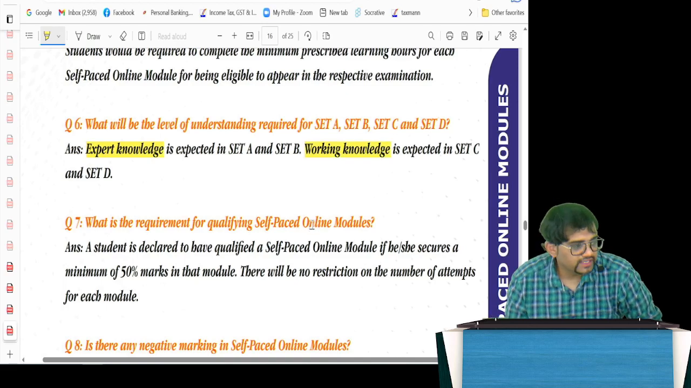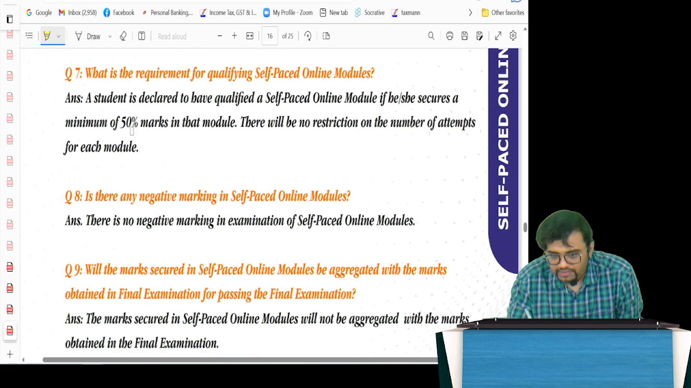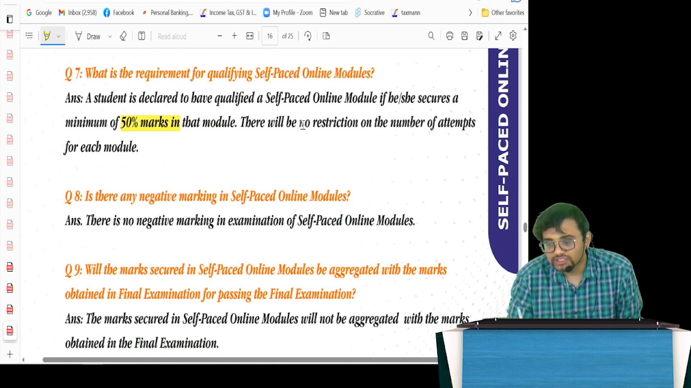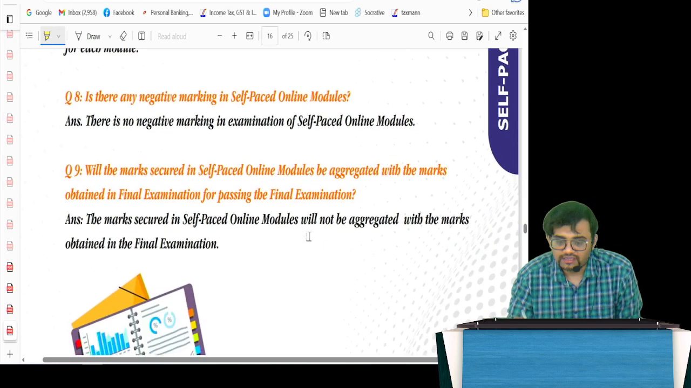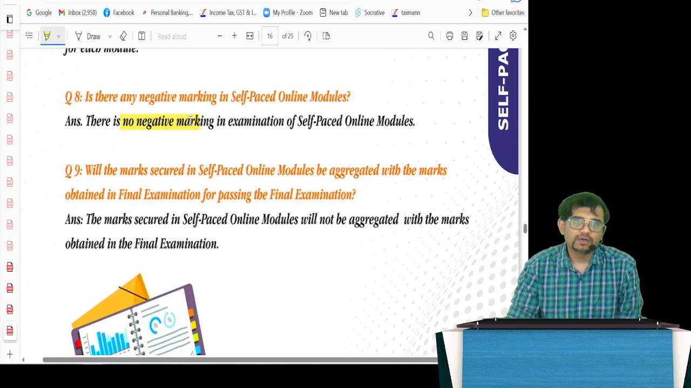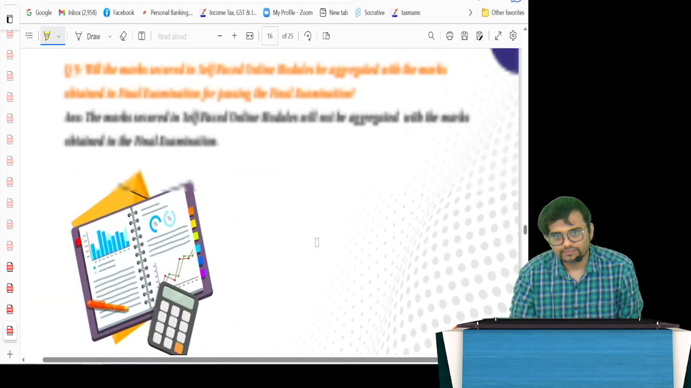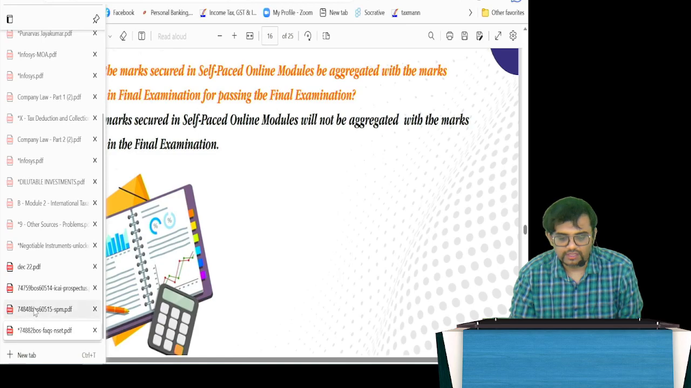Sir, what is the criteria? You have to score 50% in each of these sets to clear this examination. No restriction on the number of attempts, and thankfully no negative marking. It will not be aggregated to the main marks, is what they say. It will not be aggregated to the main marks.